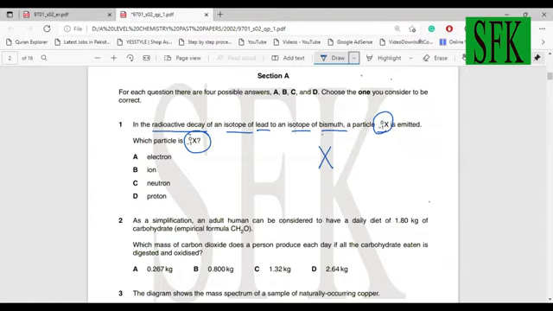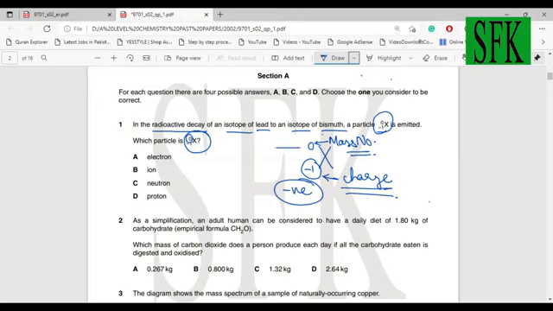The number in the superscript, which is 0, is the mass number of the element or the particle. The number in the subscript, -1, is the charge or the proton number of the particle. The charge over here is negative, and the mass is approximately 0.